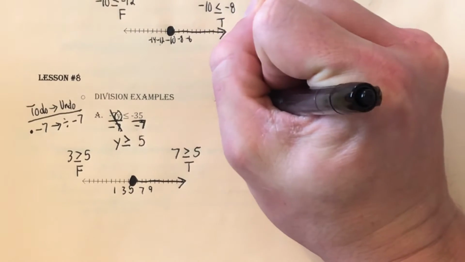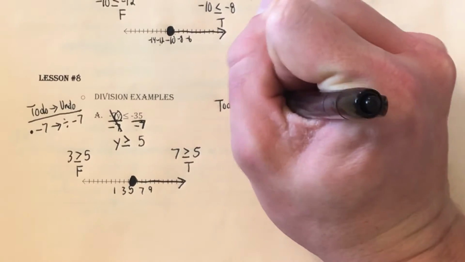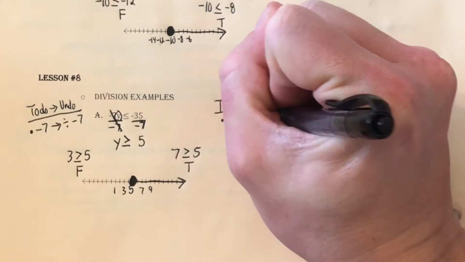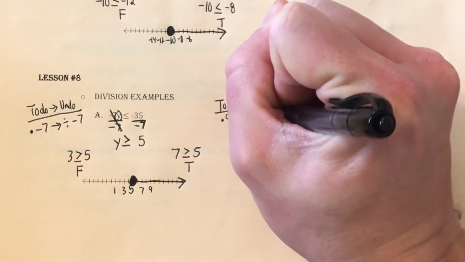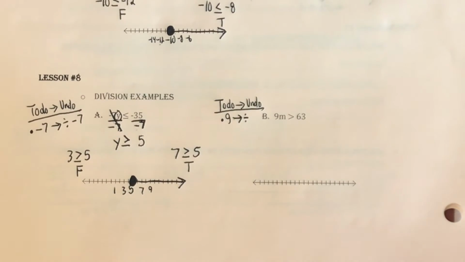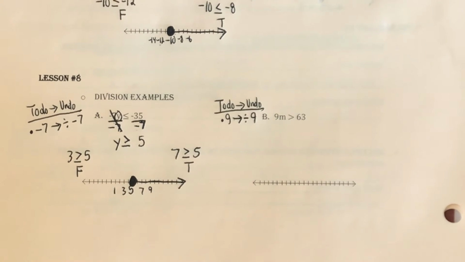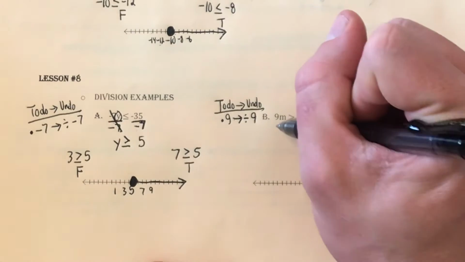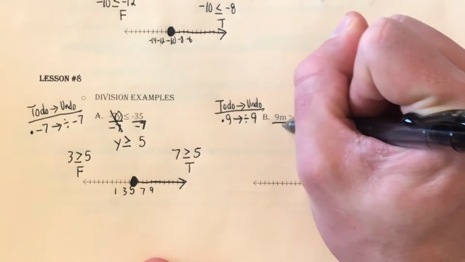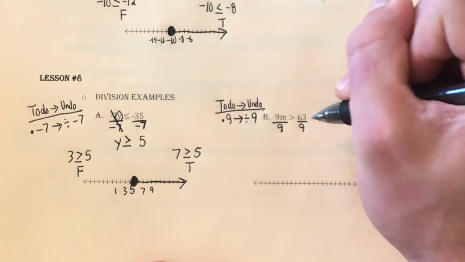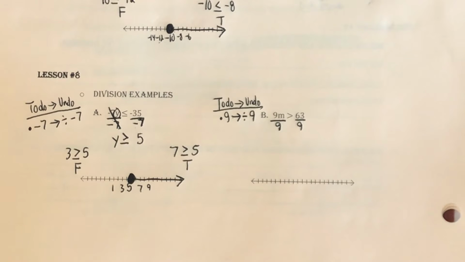So if I'm going to write my to-do, undo list, I would say, hey, they are multiplying by 9, which means for me to undo that, I need to use the inverse operation of multiplication, which is division. So I'm going to divide by the number they gave me, which was 9. So there is my step to solve. So now I need to go in and solve it. To show division, I'm going to use a fraction symbol, and I'm going to put it over 9. And I'm going to do the same thing to the other side, because whatever I do to one side of the inequality, I have to do to the other to keep it in balance.